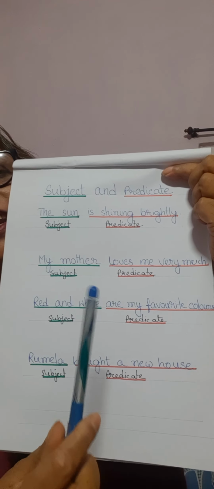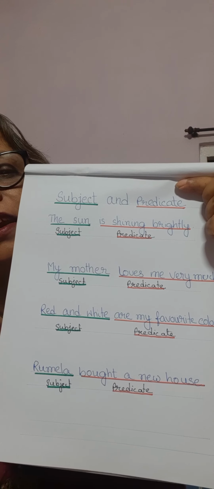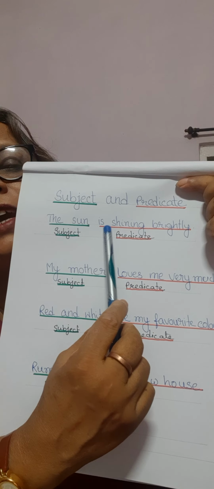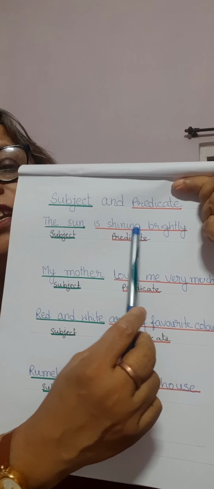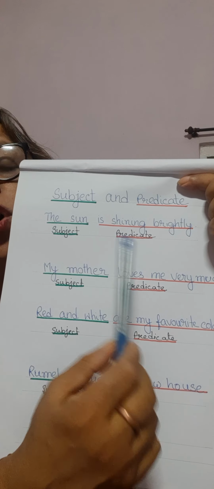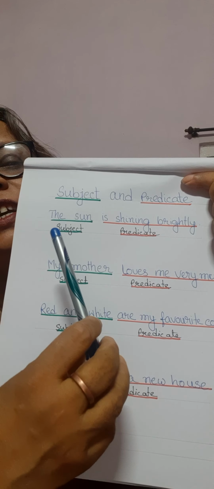The first sentence is, the sun is shining brightly. So is shining is the verb. We will underline this part first, then we will ask who or what. Now here we have to ask what is shining. So the answer is the sun.